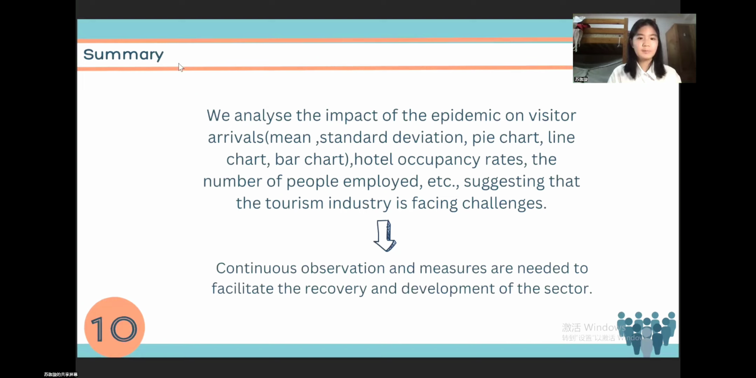So now let's come to our summary part. In my presentation, I analyzed the impact of the epidemic on visitor arrivals. I use mean, standard deviation, pie charts, line charts, and bar charts, all these methods to support my points. And I also use data like hotel occupancy rates, the number of people employed, and so on, which suggests that the tourism industry is facing huge challenges due to the outbreak of COVID-19. So, continuous observation and measures are needed to facilitate the recovery and the development of the sector.